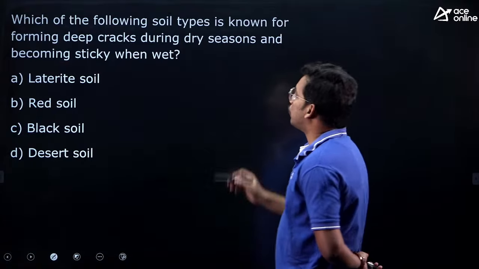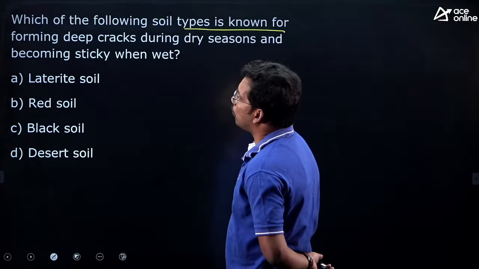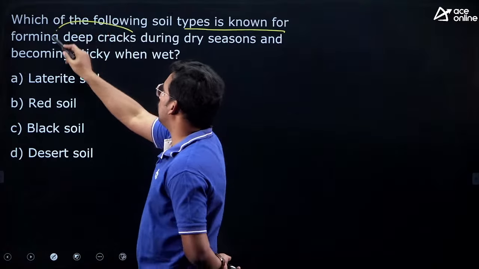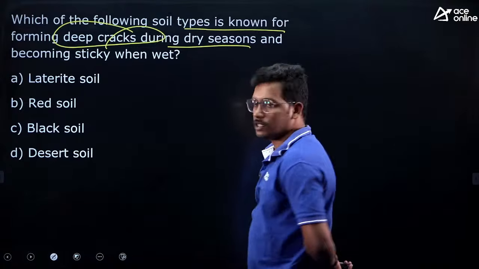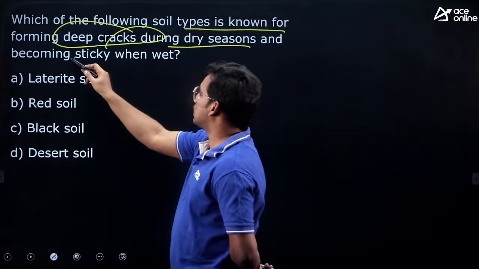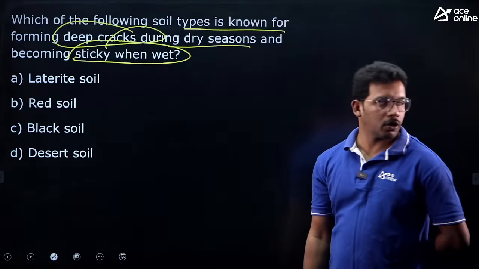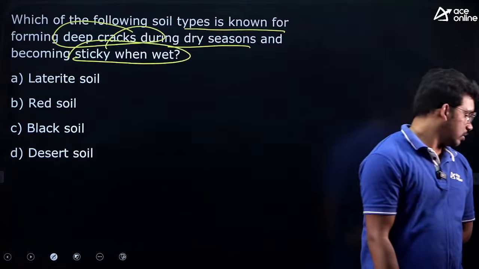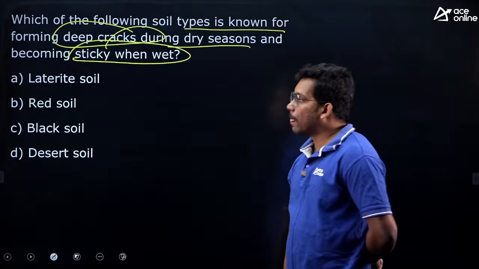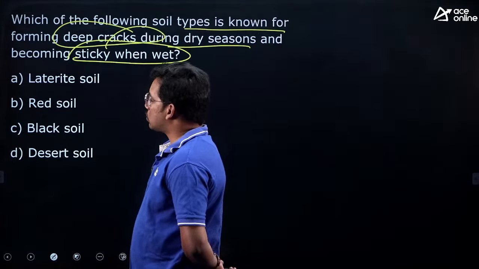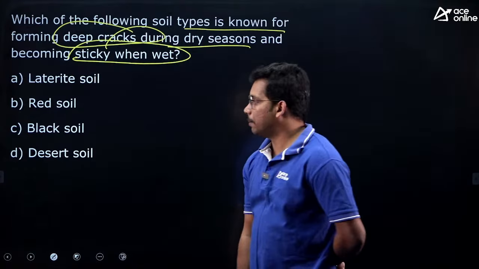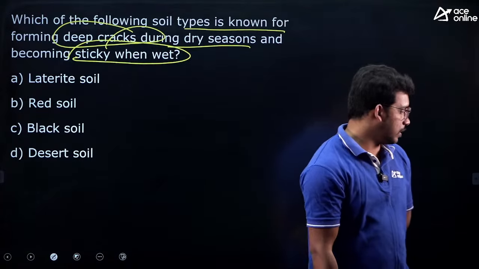Next, which of the following soil types is known for forming deep cracks during the dry seasons and becomes sticky when wet? From the soils chapter, this is a very easy question. Laterite soil, red soil, black soil and desert soil. What is the answer?